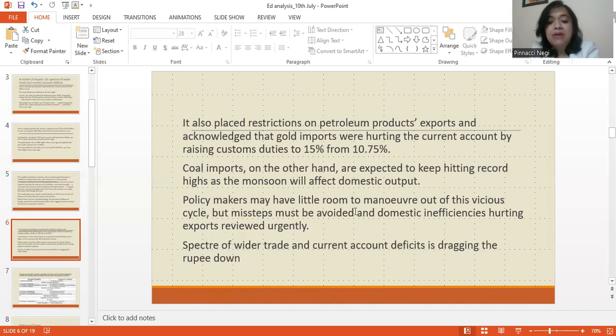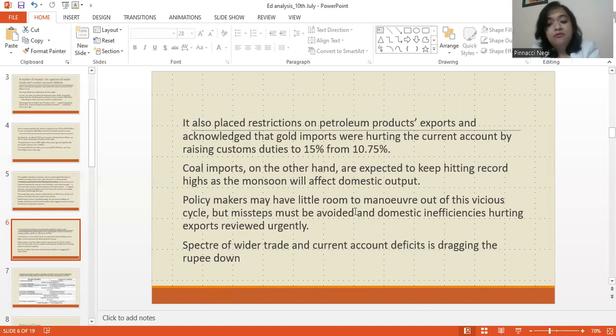And policymakers may have little room to maneuver out of this vicious cycle, but missteps must be avoided, and domestic inefficiencies hurting the exports should be reviewed urgently, students, right? So the author says that the policymakers don't have much room for maneuvering, right? They don't have much room to take any significant steps to contain or fight the situation.